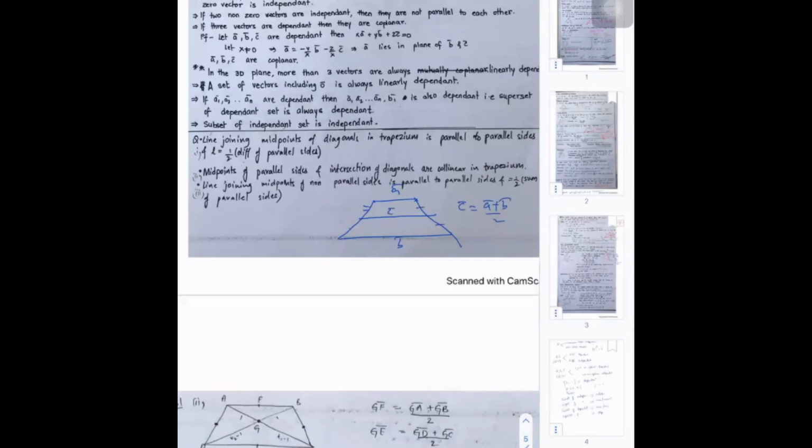If you join the midpoints, and in the same way if you join the midpoints of the diagonals, taking this as D bar, then D bar equals what? Mod of (A bar minus B bar) by 2. So the line joining the midpoints of the non-parallel sides is parallel to the parallel sides and is the average of the two. In the same way, the line joining the midpoints of the diagonals is parallel to the parallel sides and is half of the difference. Okay, those are the different proofs we discussed here.